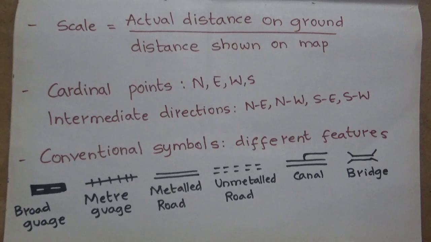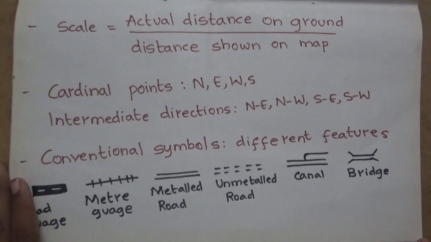Is that clear? Nothing more can be learned from this chapter 4, Maps. So I made it very short.